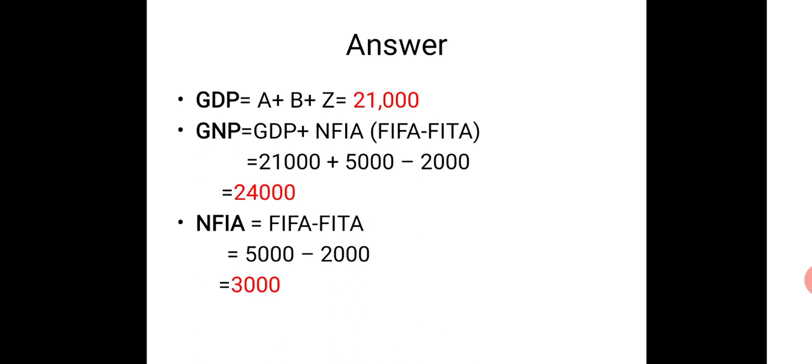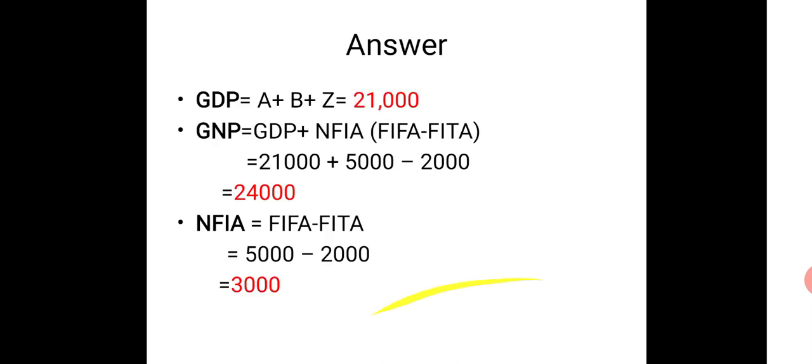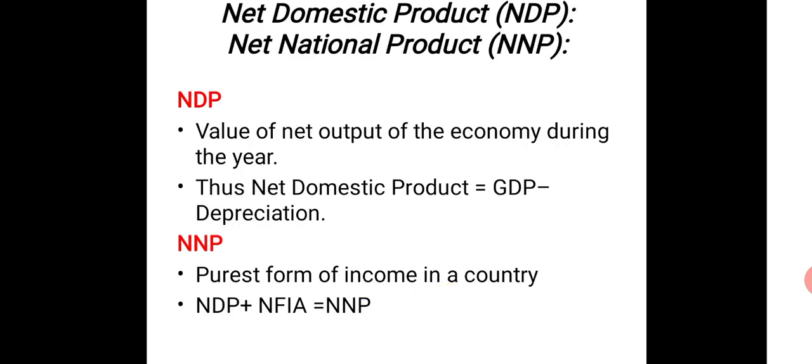We know that factor income from abroad comes from Kumar, and factor income to abroad, that is to China, 2,000 is being sent by Zen. So by deducting those two, we have 3,000 as net factor income from abroad, which we add to our GDP, which we have already got. 24,000 will be the GNP. Right? Such questions can be expected.